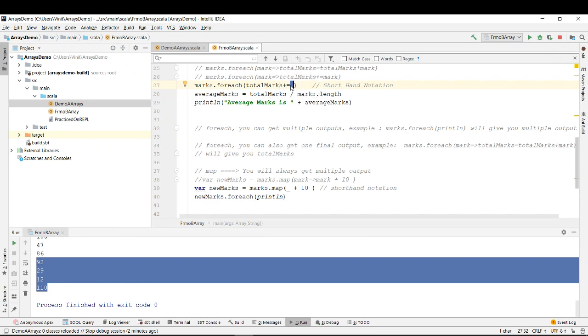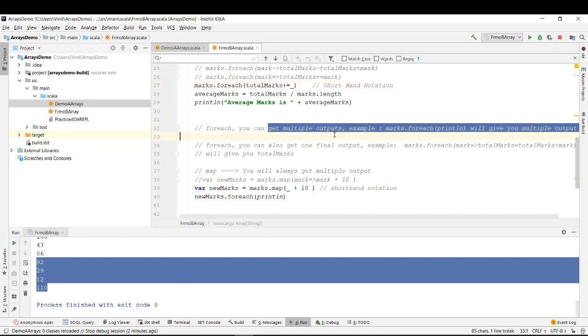What is the difference between foreach and map? For foreach, we use functions for each array element, right? And here we create a new array or something. Creating a new array can also be done by foreach, or by for also. You can do that also, right? But you're somewhere near, right? I'll show you how you can create an array over there also. But if someone asks you what is the difference between foreach and map, with foreach you can get multiple outputs, right?